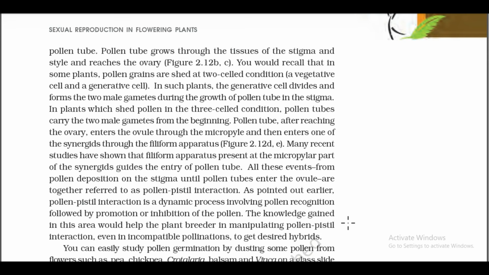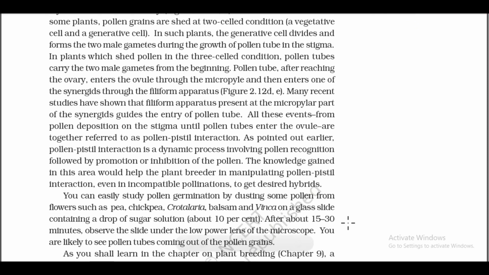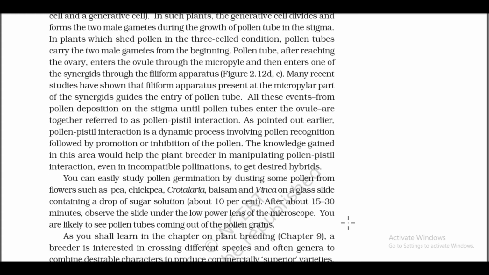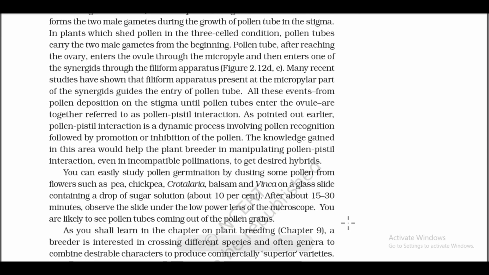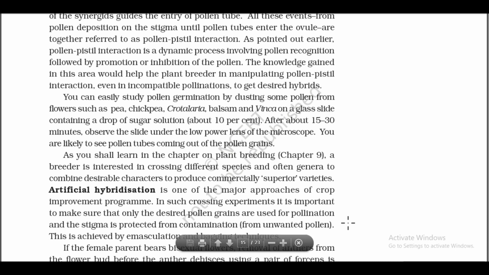You can easily study pollen germination by dusting some pollen from flowers such as pea, chickpea, Crotalaria, balsam and Vinca on a glass slide containing a drop of sugar solution, about 10%. After about 15 to 30 minutes, observe the slide under the low power lens of the microscope. You are likely to see the pollen tubes coming out of the pollen grain.